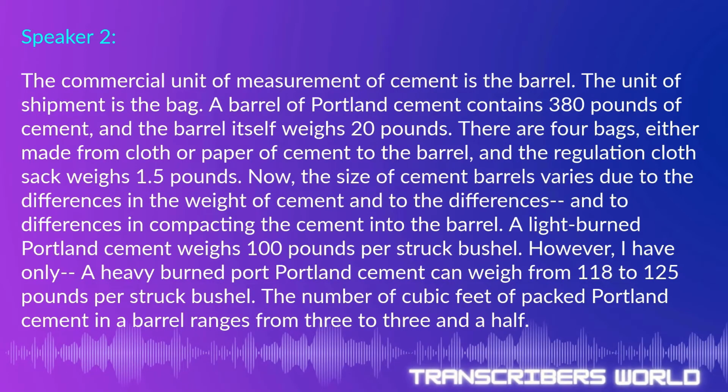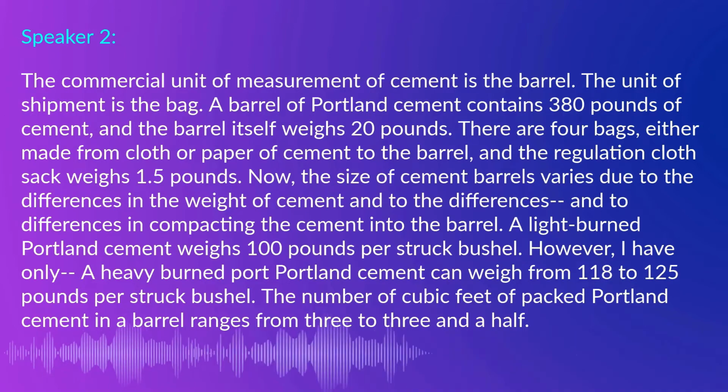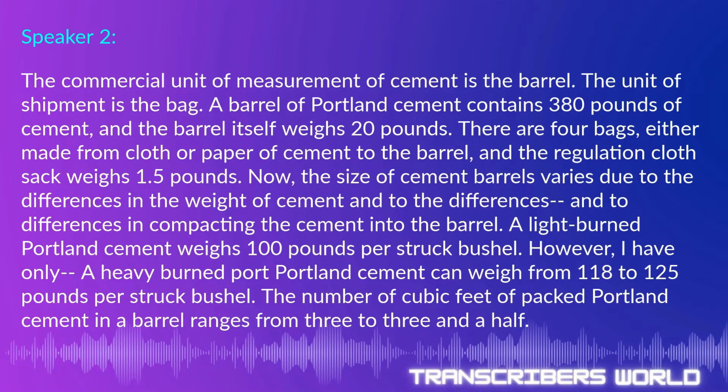A light burned Portland cement weighs 100 pounds per struck bushel. However, a heavy burned Portland cement can weigh from 118 to 125 pounds per struck bushel. The number of cubic feet of packed Portland cement in a barrel ranges from 3 to 3.5.